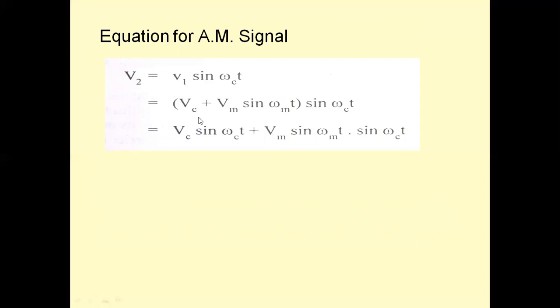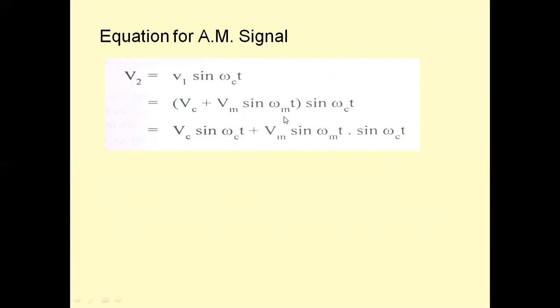So when the amplitude of the carrier is added to the instantaneous amplitude of the message signal, we will be getting the variations in the amplitude of the carrier. Then multiplied by sin omega ct, we will be getting the variations in the carrier cycle, and the amplitude is changing.